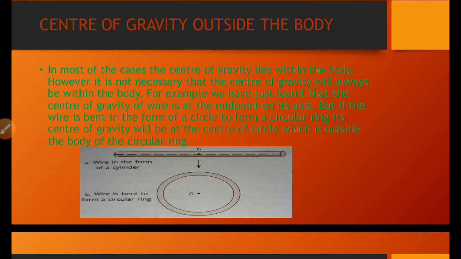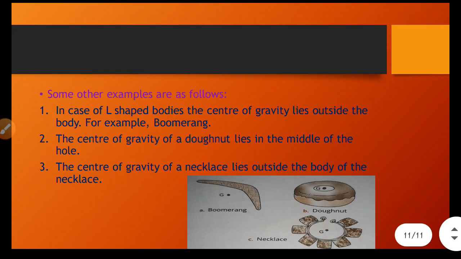But if the wire is bent in the form of a circle, then the center of gravity will be the center of the circle, which is outside the body of the circular ring. So when we bend the wire, the center of gravity will be outside.